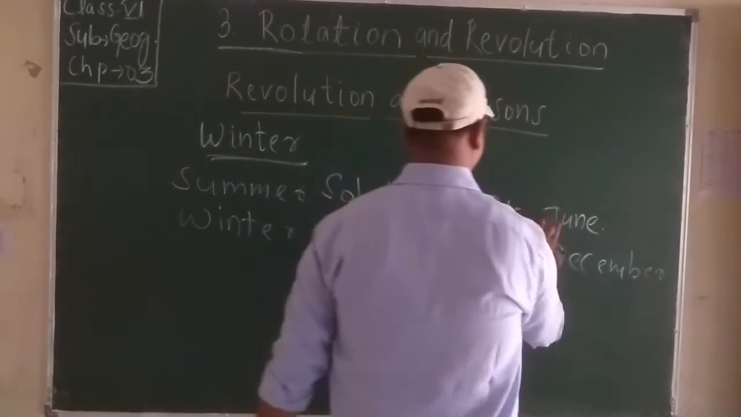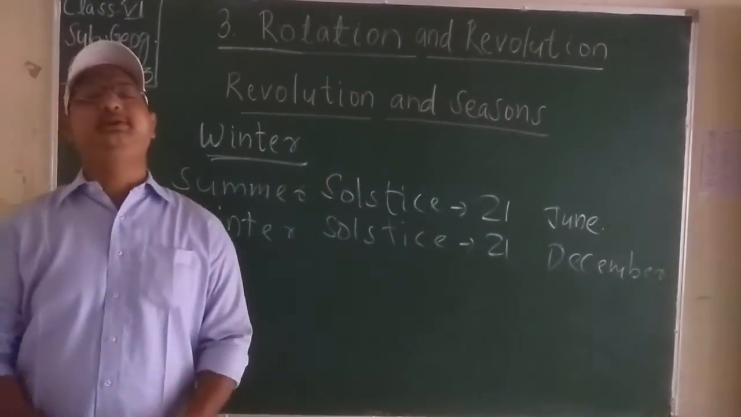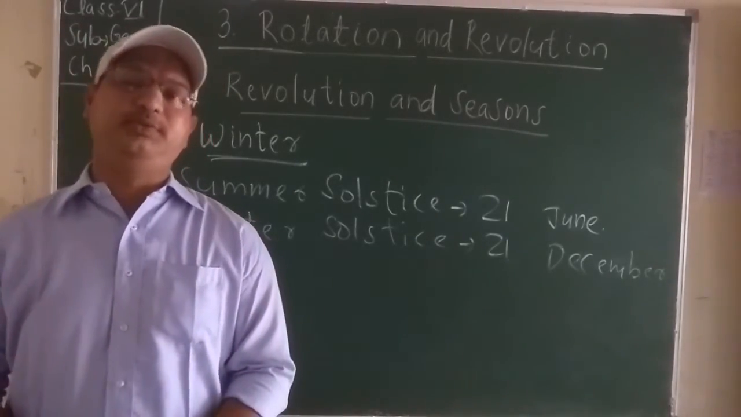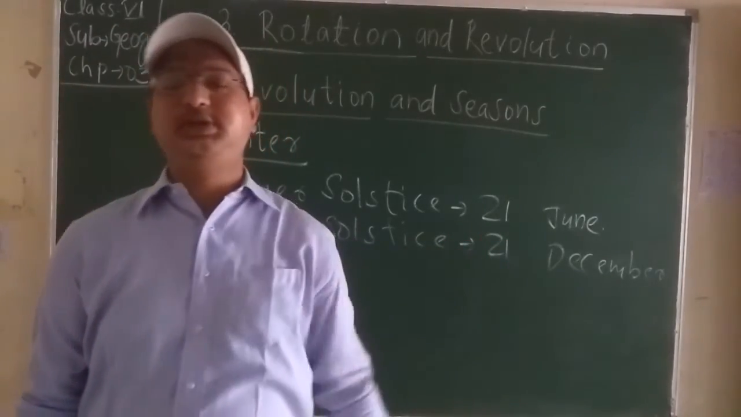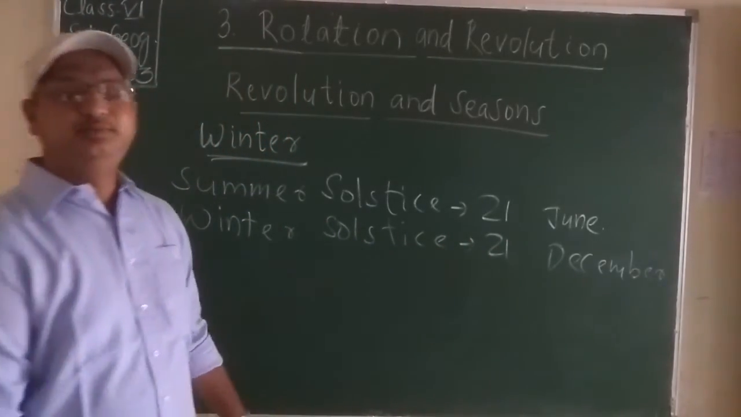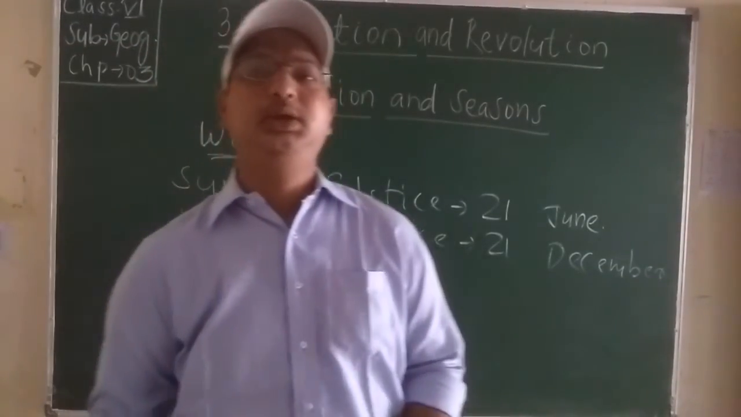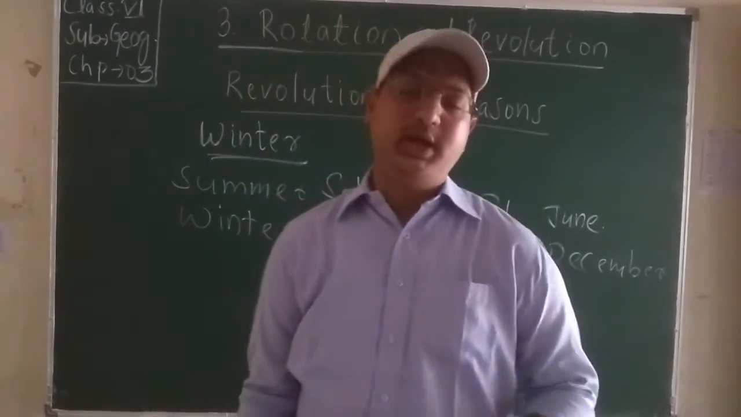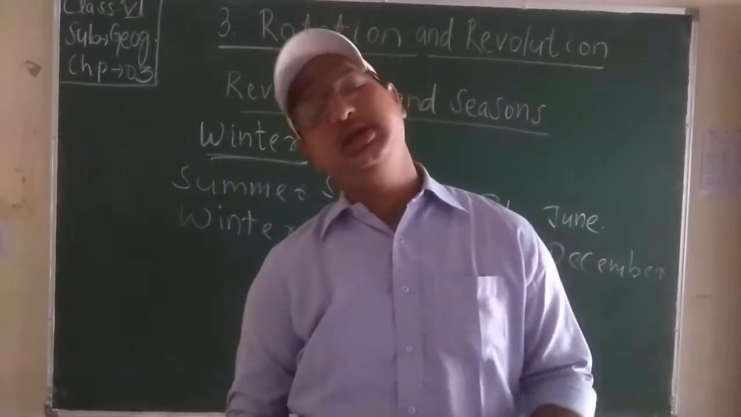Okay, students. And one more thing, students, this is the shortest day in the northern hemisphere. Okay, students, the day 21 June is the longest day, and 21 December is the shortest day in the northern hemisphere. Students, we must note that the days of summer solstice and winter solstice are reversed for the southern hemisphere.